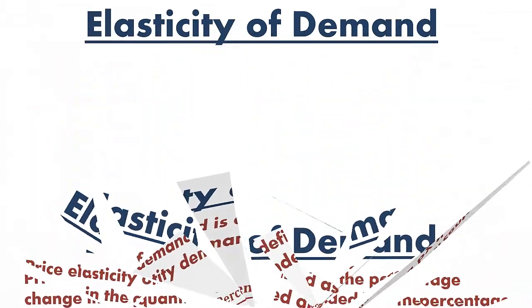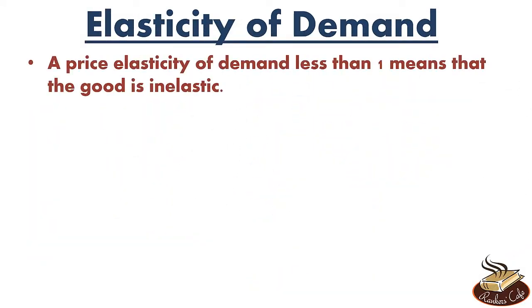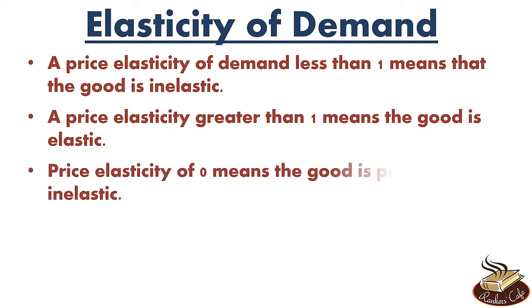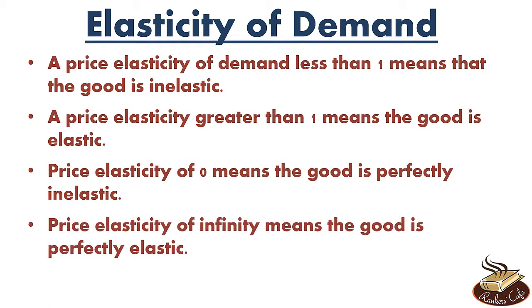Now a price elasticity of demand less than 1 means the good is inelastic. Okay? If the price elasticity of demand is less than 1, we say that the good is inelastic. A price elasticity greater than 1 means the good is elastic. Okay? Price elasticity of 0 means the good is perfectly inelastic. And price elasticity of infinite means the good is perfectly elastic. Okay? A price elasticity of 0 means that there is no percentage change in demand, no matter how much the price changes.